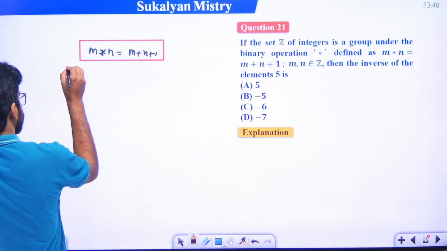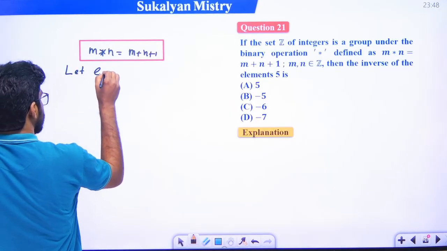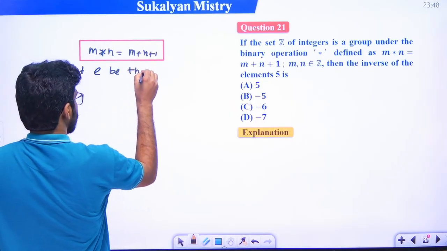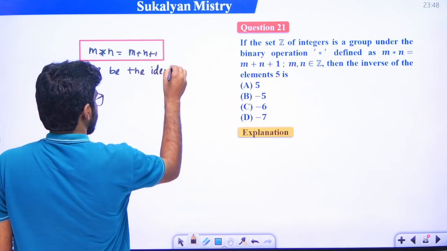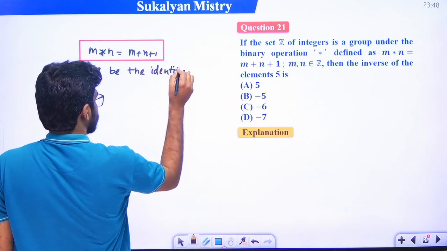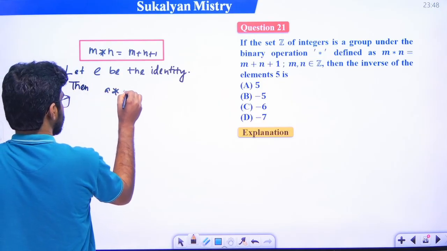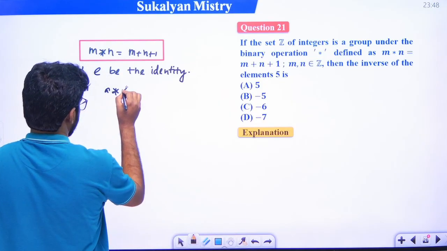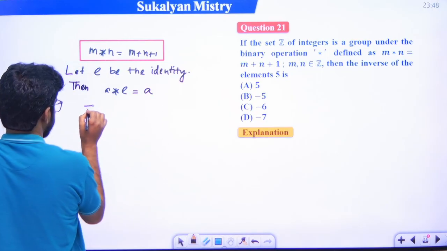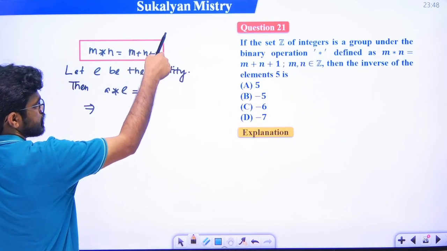Let e be the identity element. Then by the definition, a star e is equal to a, right? How is it defined? m plus n plus 1.